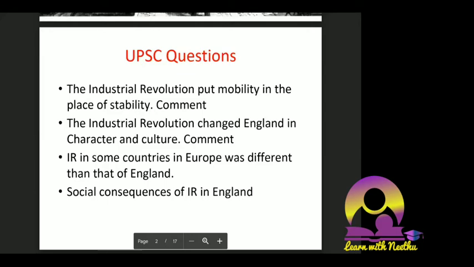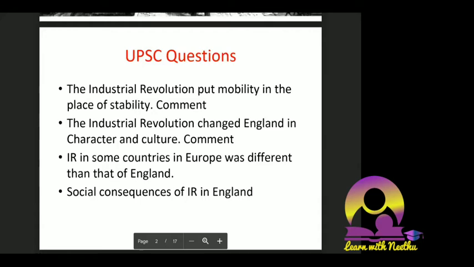Basically, what we try to understand here is what the characteristics of the Industrial Revolution are, what the causes were, and where it happened. It actually happened first in Great Britain, or Britain. So we'll try to understand why in Britain. Why not in any other places? Why did it happen initially in Britain, and only after a few years started coming up in other European countries? And very late it came to India. So how it happened and what was the reason that England was the first country that could start the Industrial Revolution.